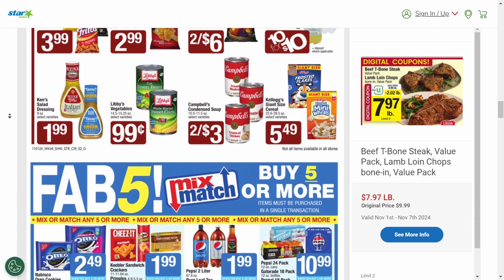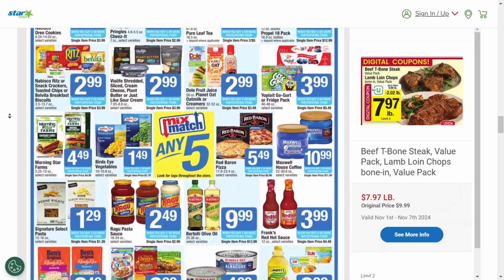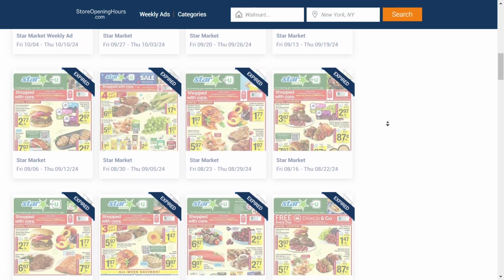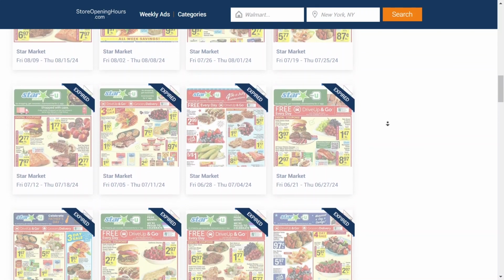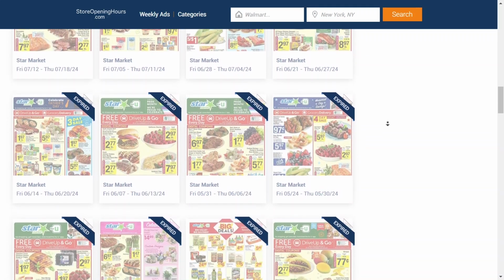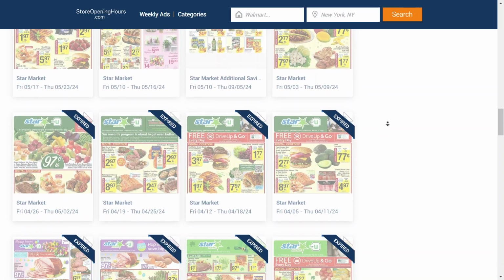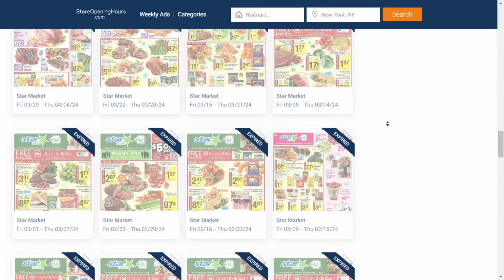So, moving on to what I've done so far: I've been manually extracting data from various online archives on various websites of images of Star Market's weekly ads. In total, I have a little over a year and a half's worth of data in terms of consecutive weekly ads.